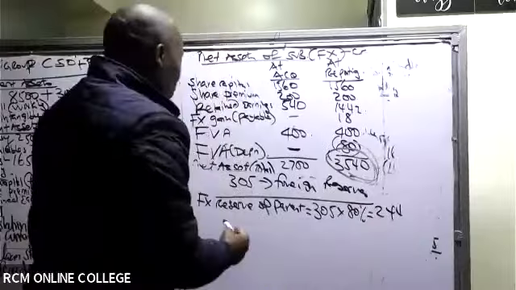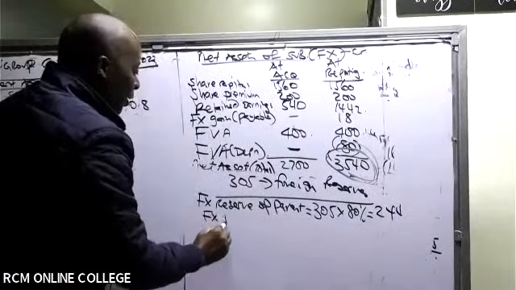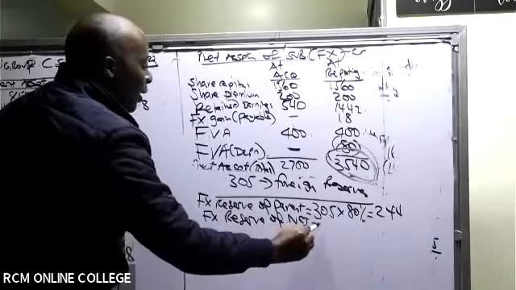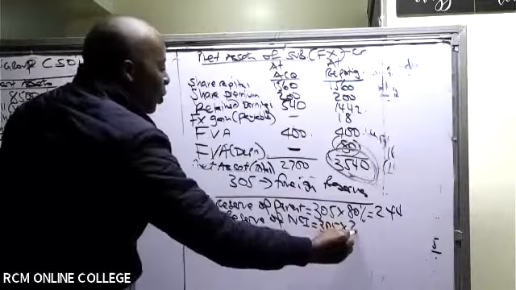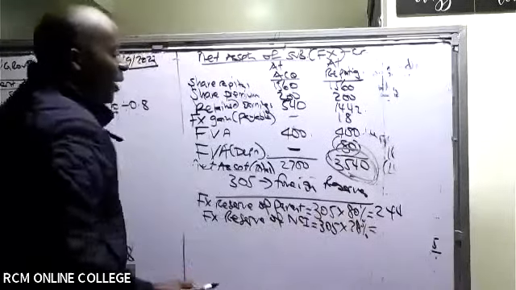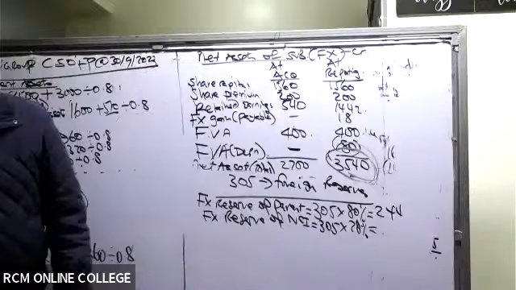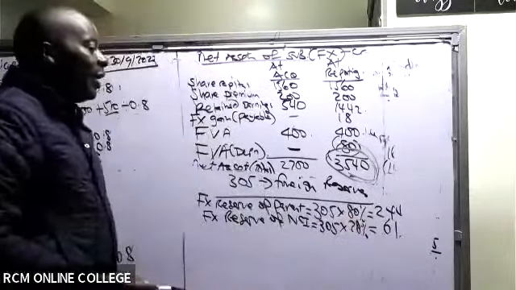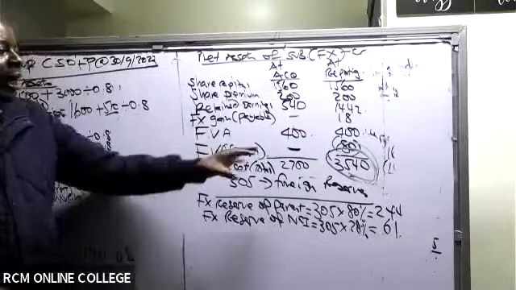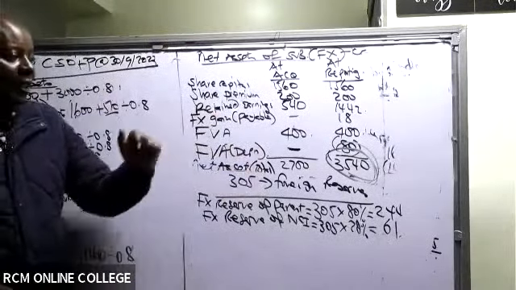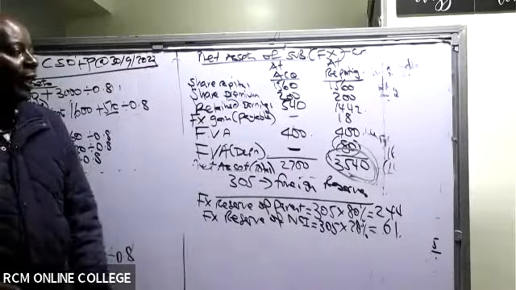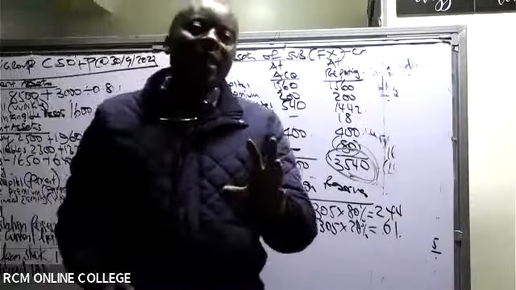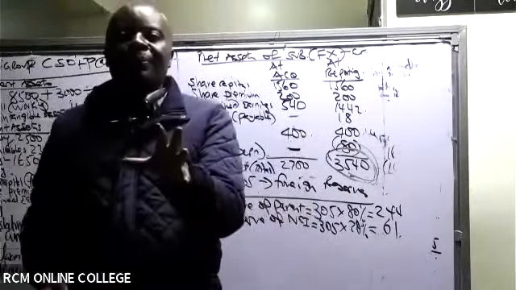And then we have the forex reserve of LCI, which will be 305 times 20%, which gives me 61. Leave it like that, first of all. The PAP, we shall be sharing later. The moment I do the net assets of the subsidiary, please seize an opportunity and do goodwill.